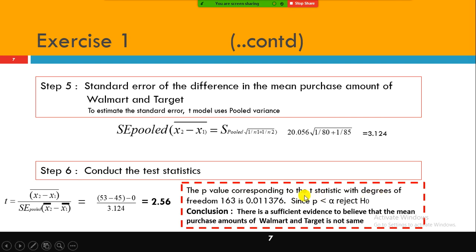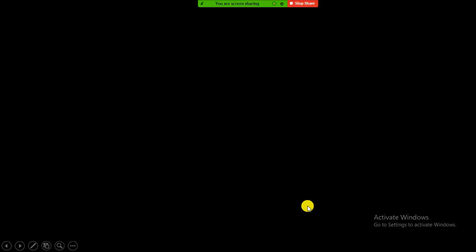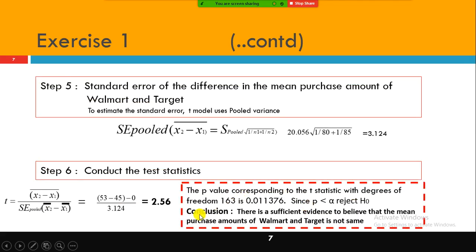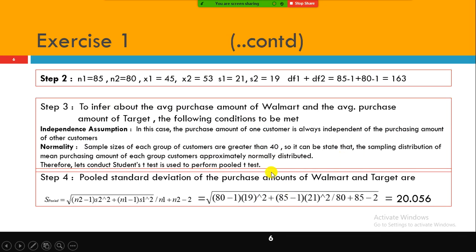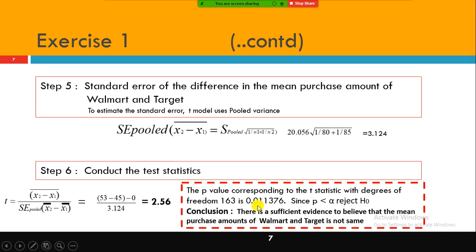Here we use the function in R and Python. I just mention sample 1's mean and sample 2's mean. All you need is the t-test function. The first argument is your sample 1, the second argument is sample 2. You need to tell it the mean value is 0, mu is equal to 0, that's it. It will give you the p-value.